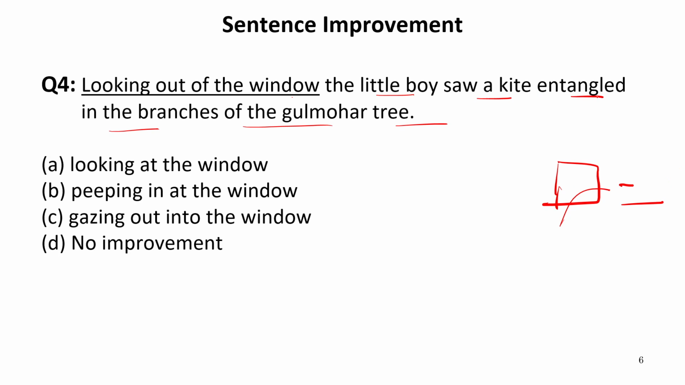The boy saw a kite entangled. Obviously, if a tree or the branches is there, it must be out of the window. So, looking at the window refers to when someone is pointing at the window. But a window doesn't contain a tree. Peeping in at the window: in at cannot be used together. In fact, peeping in means when we peep into something. It means if he is peeping into the window, he's watching inside the house, not outside the window.